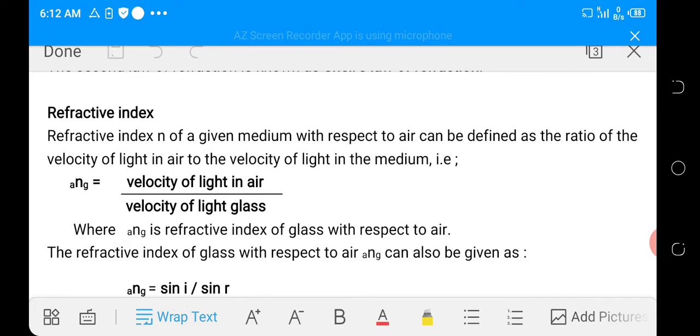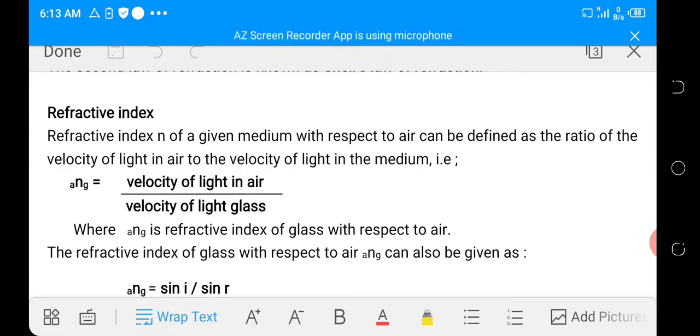Now, let's proceed by looking at refractive index. What is refractive index? Refractive index is always denoted with the letter n. And this simply represents a measure of the degree of refraction offered by a medium. That is, it's a way of measuring the refracting power of a medium when light rays